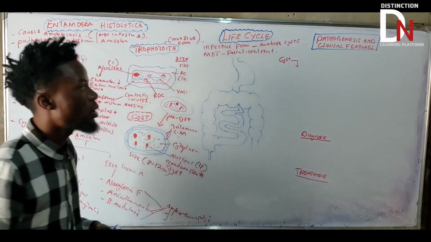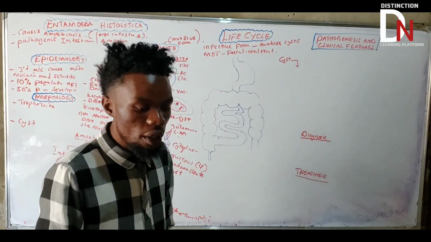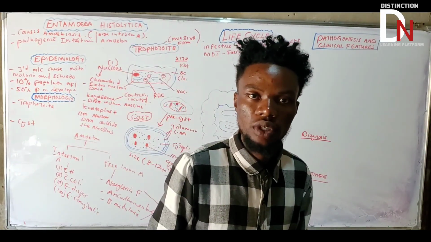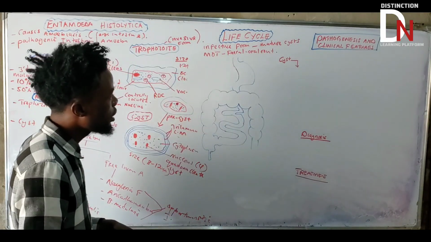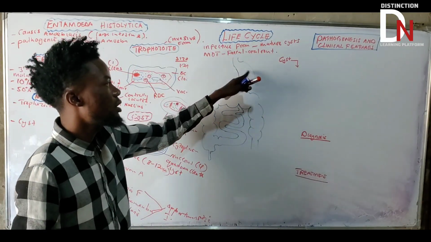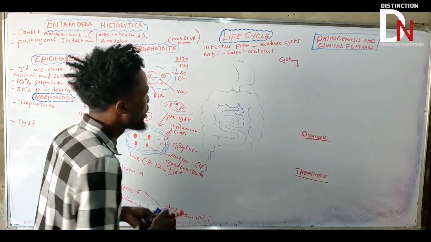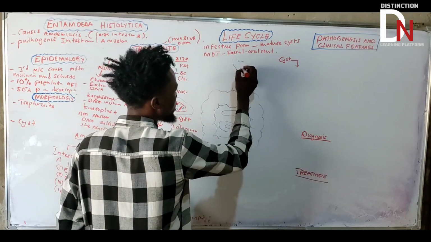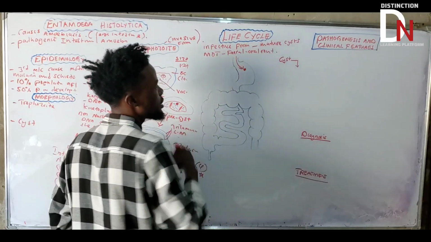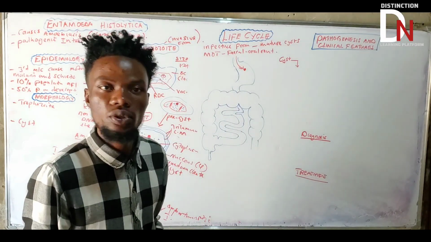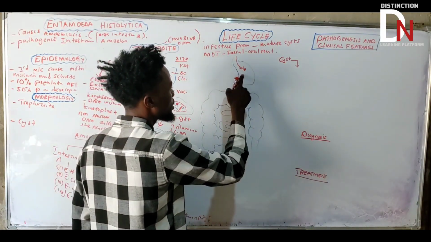The infection is transmitted via food, through eating. If they eat the mature cyst and it reaches the stomach, what do you think is going to happen?